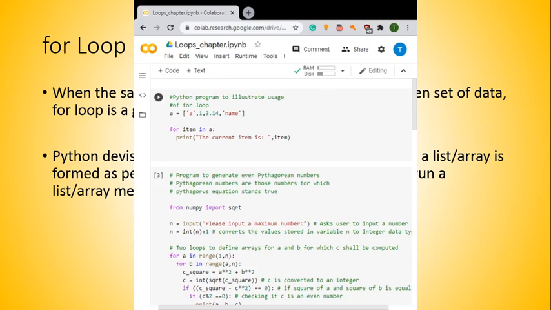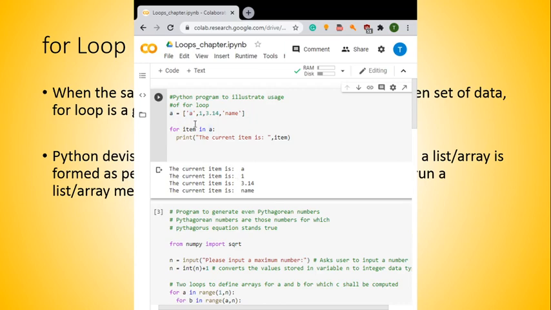Here, as you can see, I have written a code in the Google Colab platform. This is a particular program to illustrate the for loop. Here you are seeing I have generated a variable a, which has a string number, a simple integer number, a float value, and a string character, and this is a string. Now I want to print what the items in a are. So I will run this code and the output will be generated.